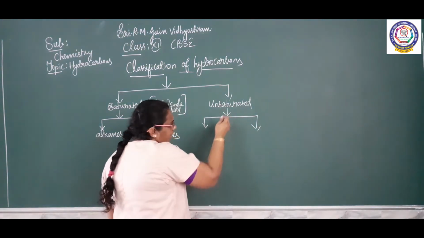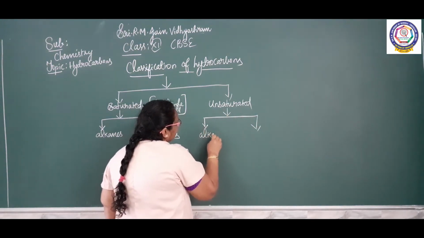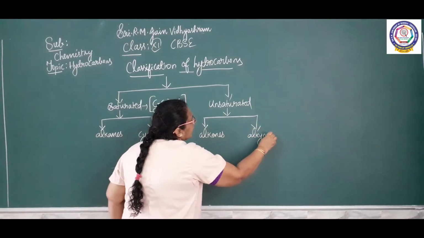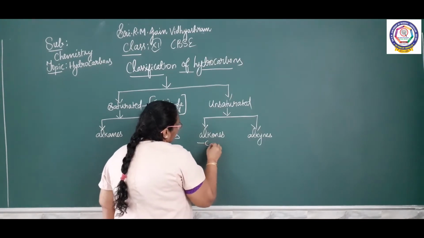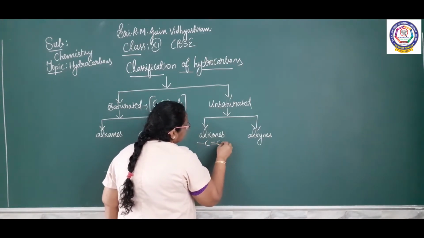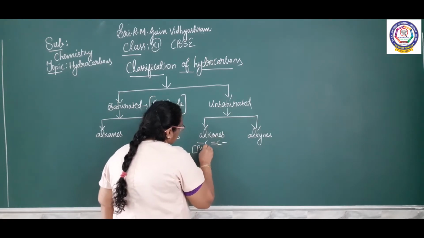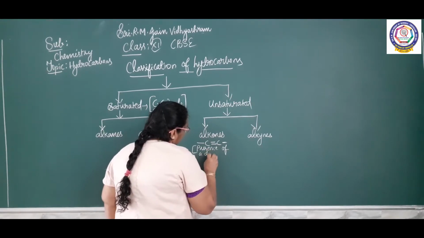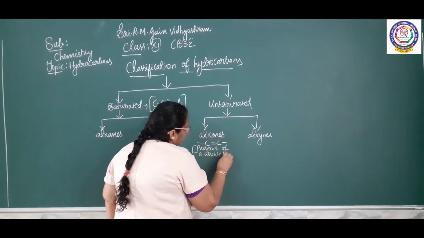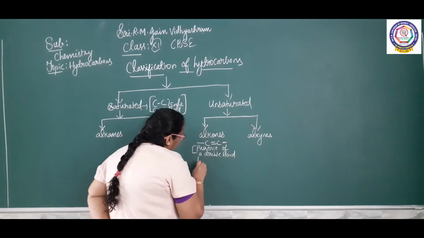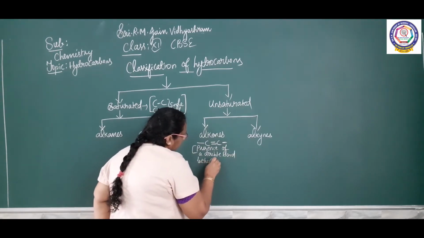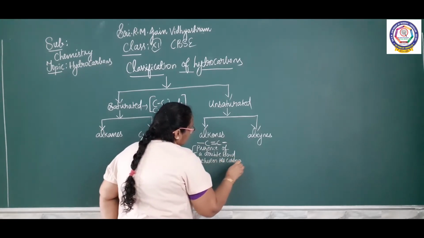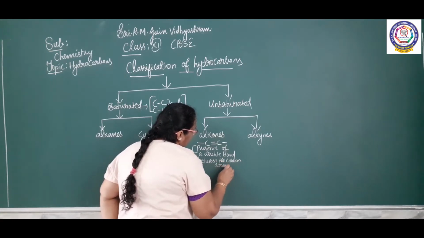What are the two classifications under unsaturated? Alkenes and alkynes. Alkenes: presence of a double bond between the carbon atoms.